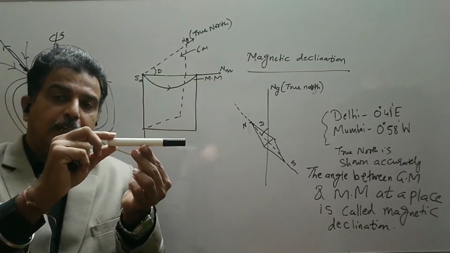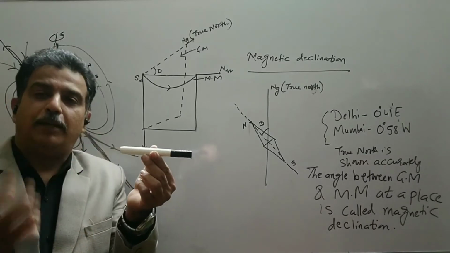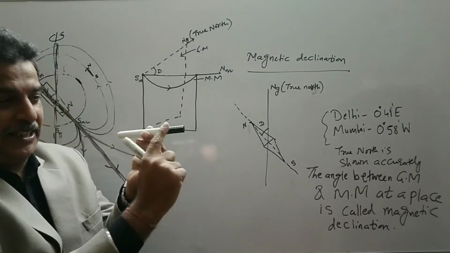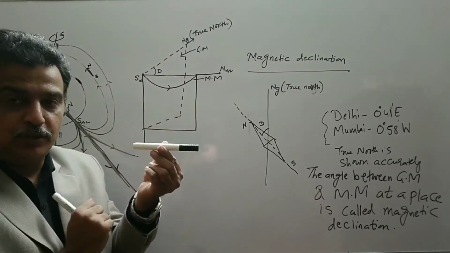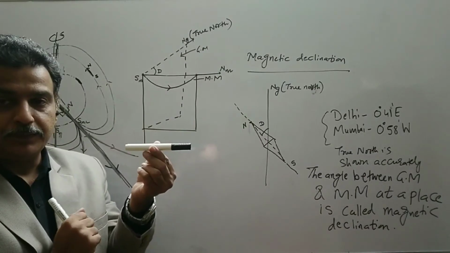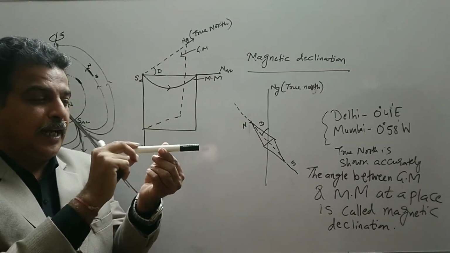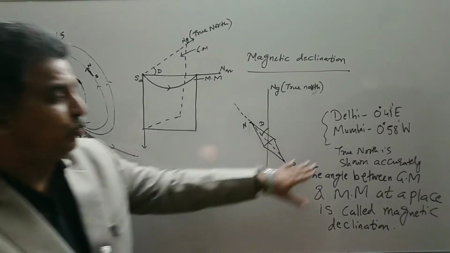Meaning, if we hang a needle like this, or a magnetic needle, or let us consider a bar magnet, and it points like this, we feel the geographic north pole is here. But from place to place, at some places, not in India, in India the declination is very small.